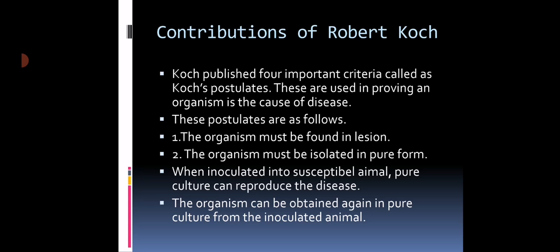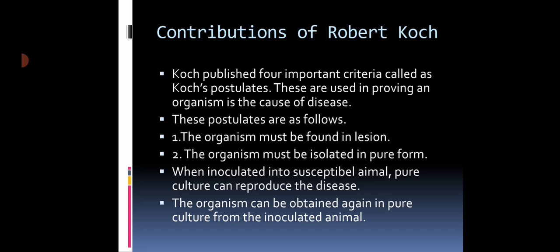So these bacteria or virus must be present in the lesions, and we are going to isolate the organism from the lesion in its pure form. Whenever the same organism is inoculated in the persons, the same type of disease should be produced there. This is the third criterion made by Robert Koch.